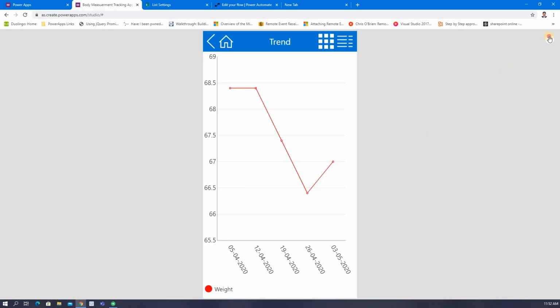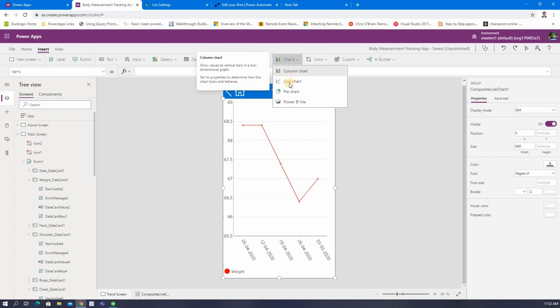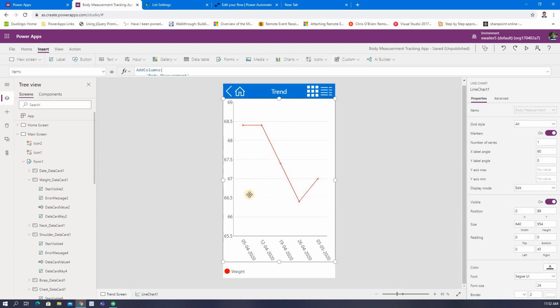Next is the chart. You can see from here, column chart, line chart. I have used a line chart. For the line chart, you need to give the items.